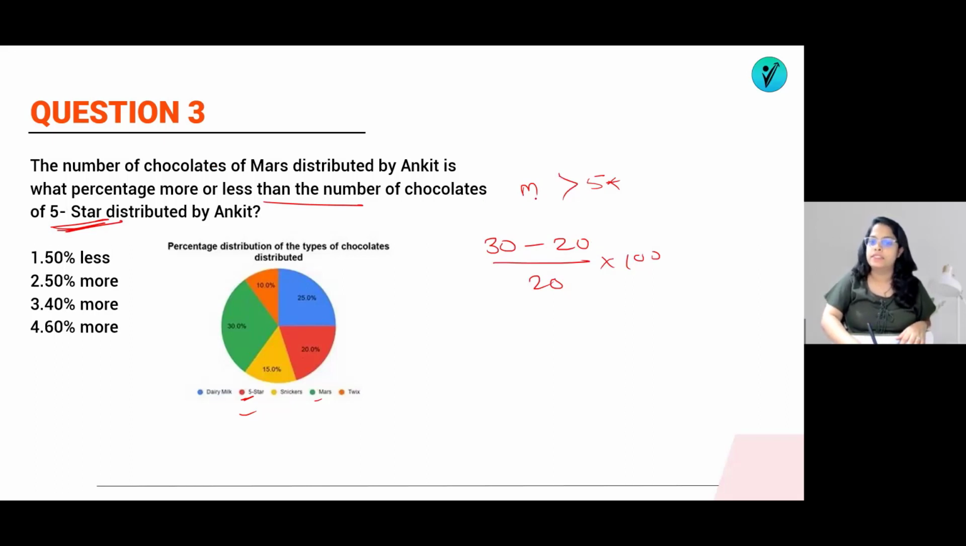We can simply see Mars is more. So 10 by 20 into 100 means 1 by 2 ratio, which equals 50% more, because Mars is more. So your answer was option number 2, that is 50% more. Simple. It was very easy.